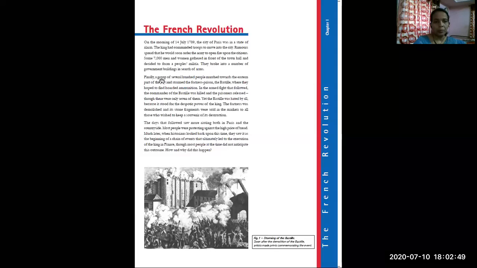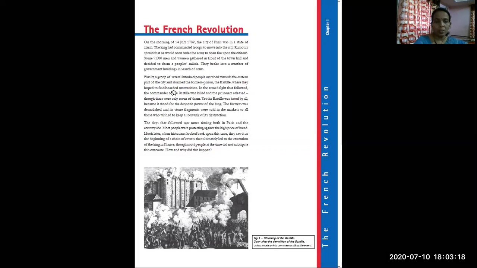Finally, one group of several hundred people marched towards the eastern part of the city and stormed the fortress prison, that is the Bastille, when they hoped to find hoarded ammunition.